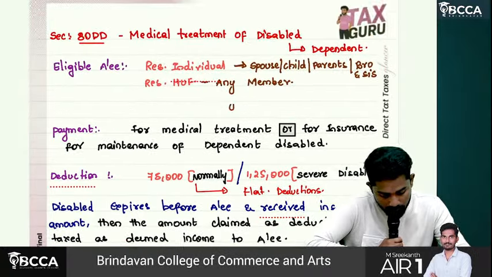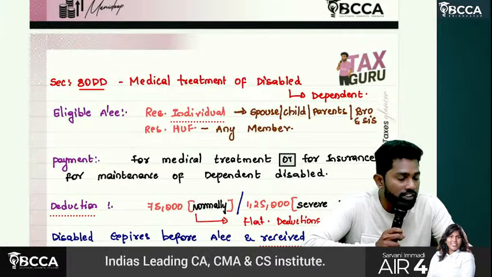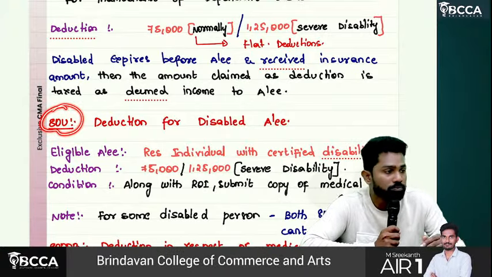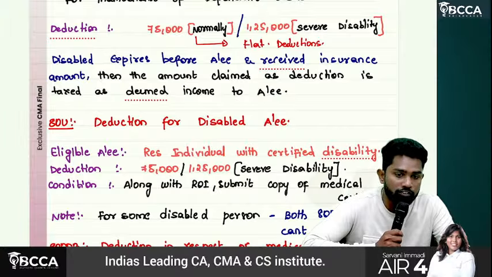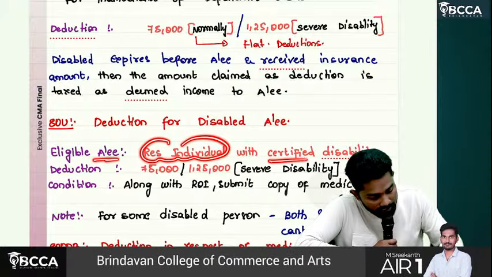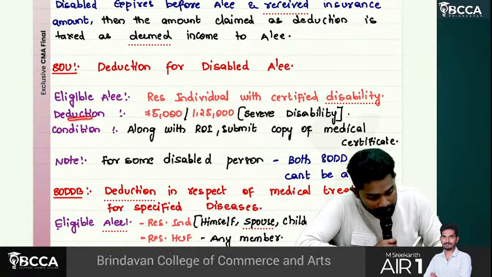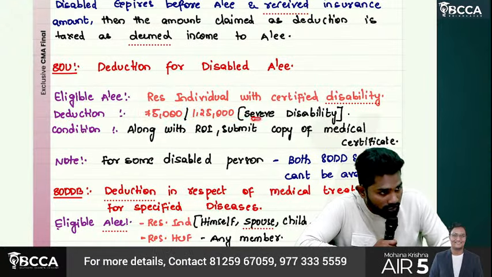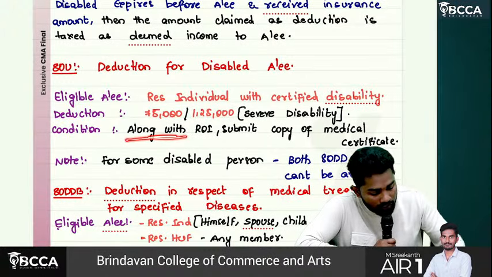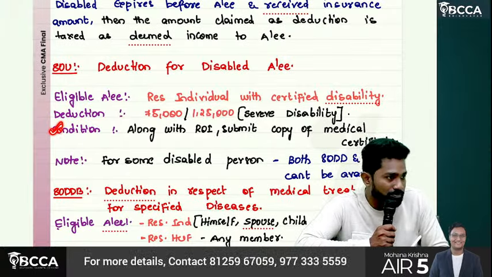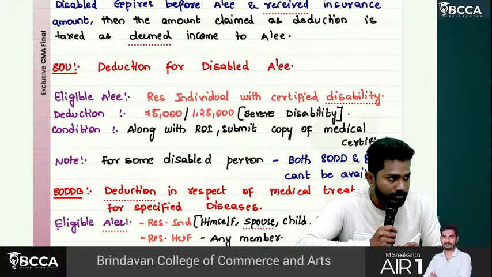Okay. This is what 80DD. Who is suffering with disability, sir? Not SSE. Dependent of SSE. When SSE himself is suffering with disability, then 80U. When SSE himself is suffering from disability, then which section? 80U. Eligible SSE: resident individual with certified disability. Deduction 75,000 or 1,25,000. But when 1,25,000, sir? Severe disability. Along with the return of income, you should submit a copy of the medical certificate. Sir, this condition applies for 80DD also. Submission of medical certificate. Okay.